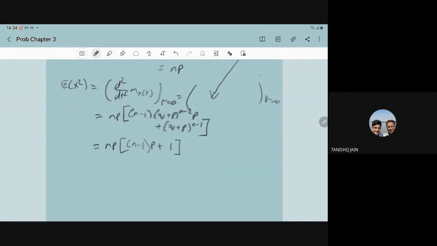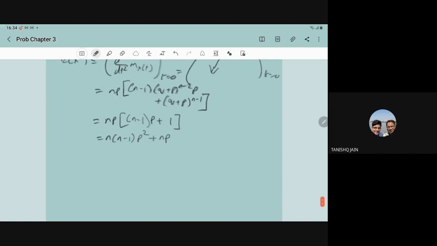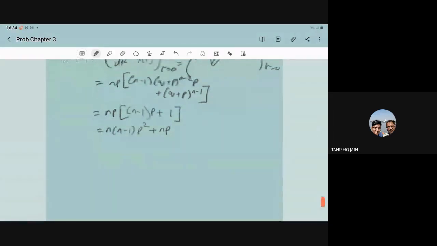Clear? So this will become n(n minus 1) p square plus np. This is your E(X square).